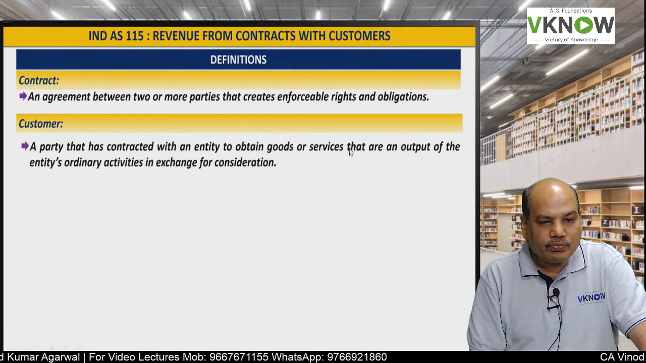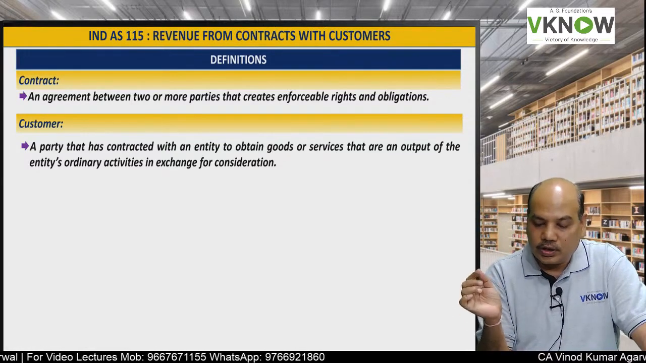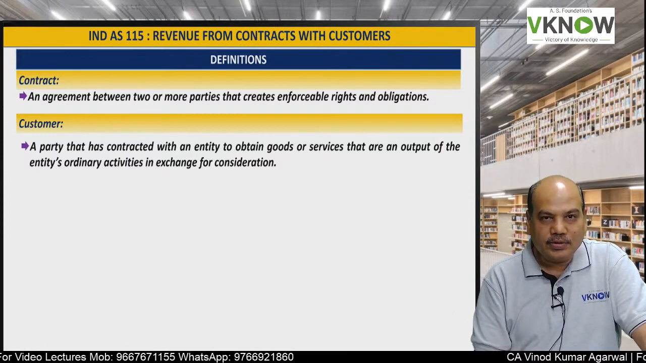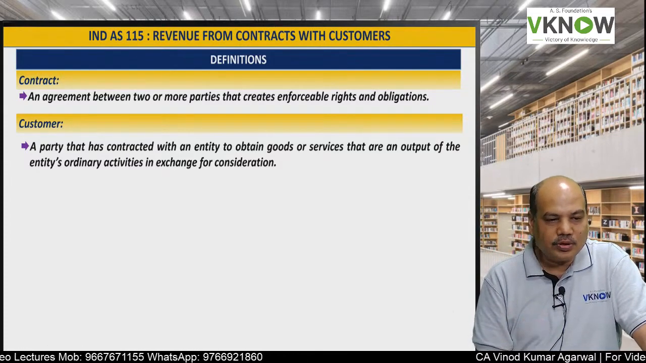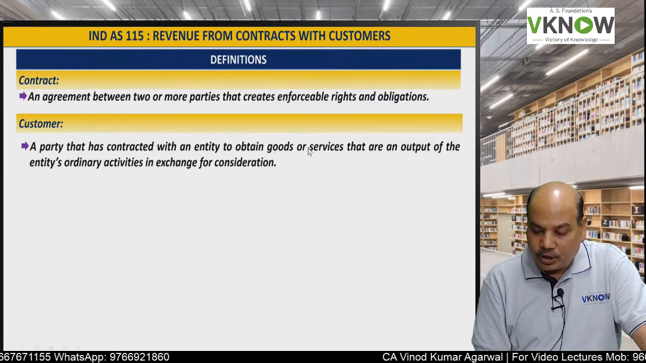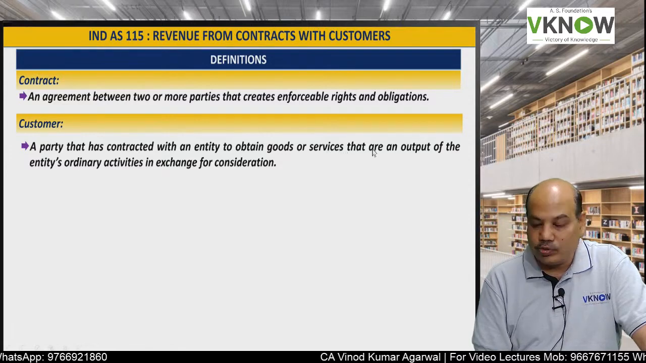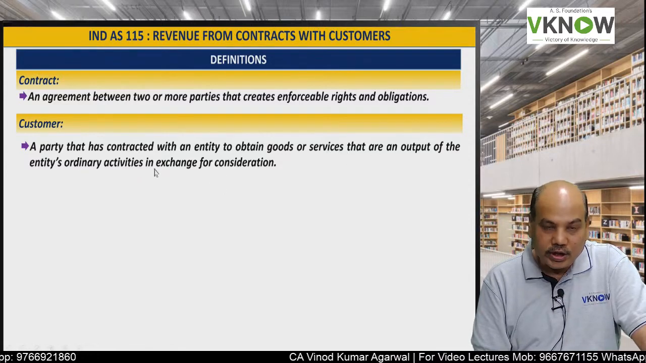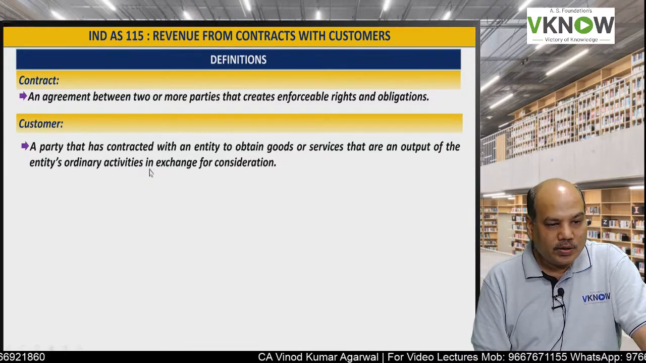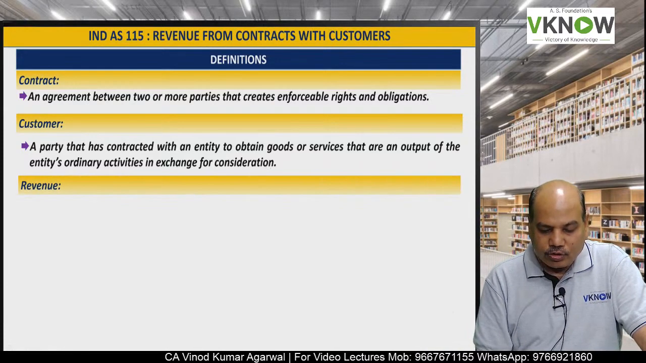Then customer. Who is a customer? Because the name of the standard is Revenue from Contract with Customer, the counterparty should be the customer. So a customer is a party that has contracted with the entity to obtain goods or services, that is, the party who wants to buy goods and services which are the output of the entity's ordinary activities, in exchange for consideration. Then it is called a customer.